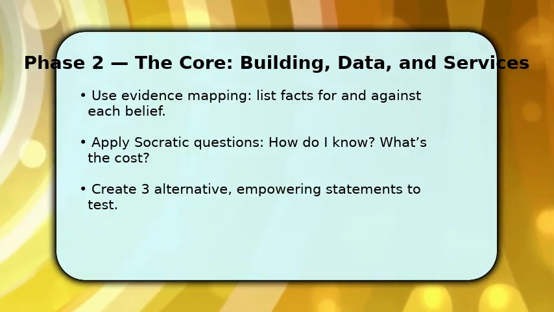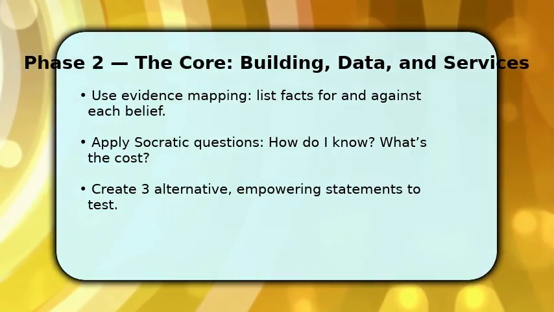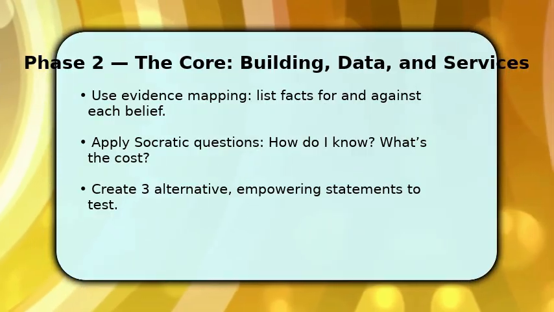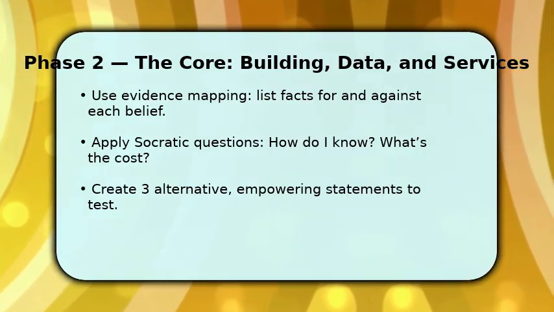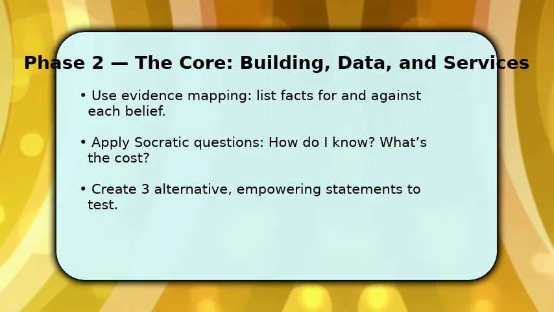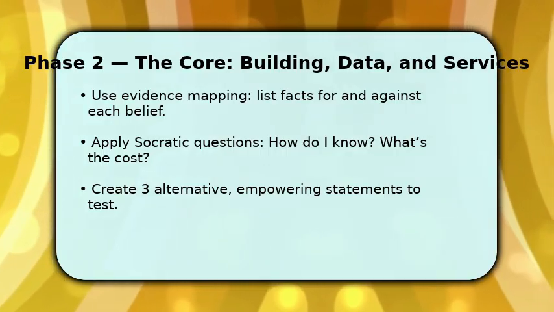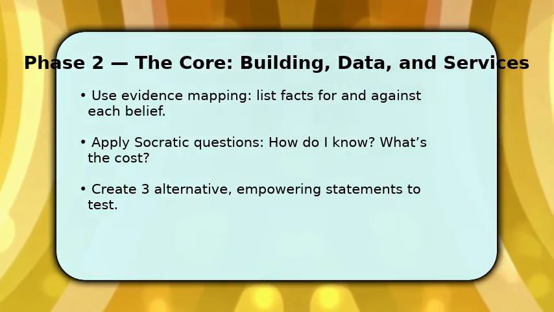To expose assumptions. Once you have contradictions, craft 3 alternative, empowering statements and repeat them aloud. Try variations because language shapes feeling. Make sure to pair repetition with small behavioral experiments that prove them, and finish by converting insight into habit.